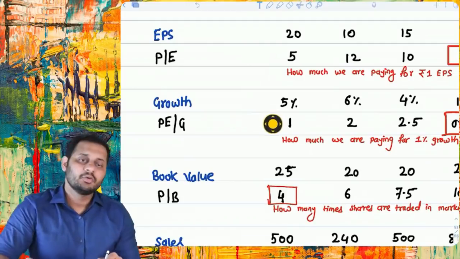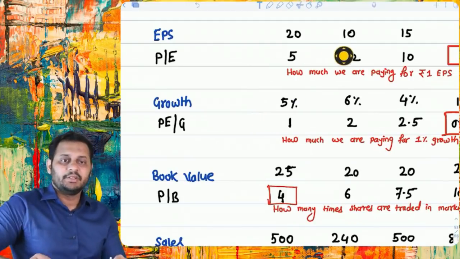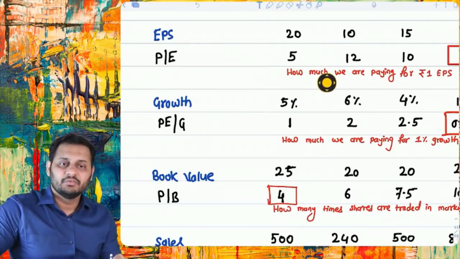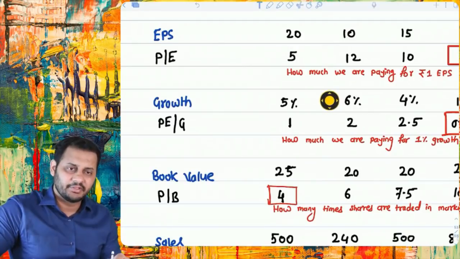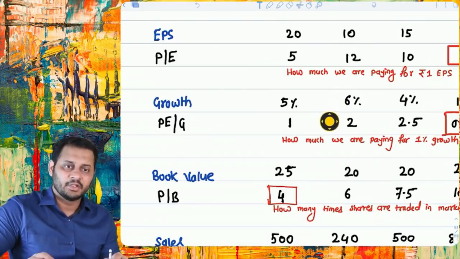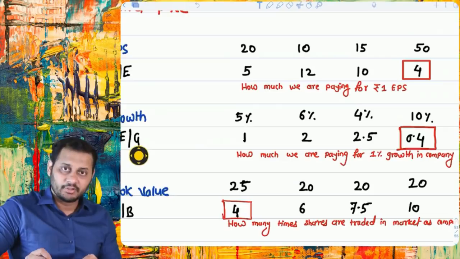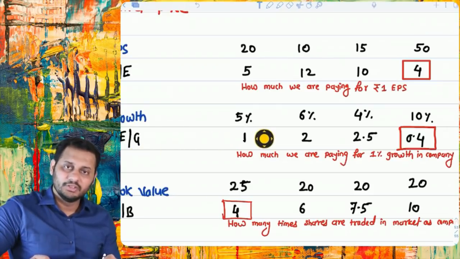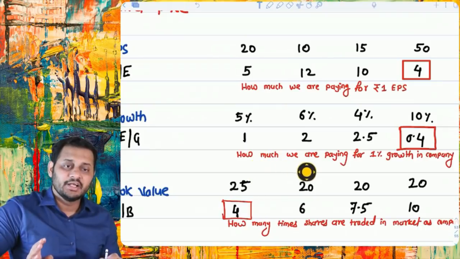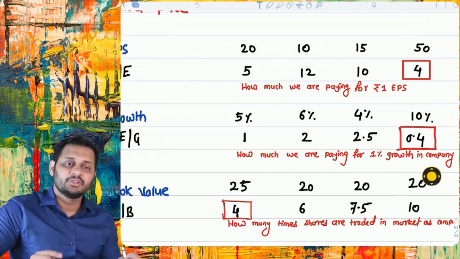So P by growth is 1. Then the P ratio of the second company was 12. Let's say the growth is 6% of this company every year. P by growth is 2. 12 by 6. Don't make it a percentage. Take the absolute number. So 2. And in this way we calculated the P by growth multiple of all the 4 companies. And the interpretation is how much we are paying for 1% growth in the company.